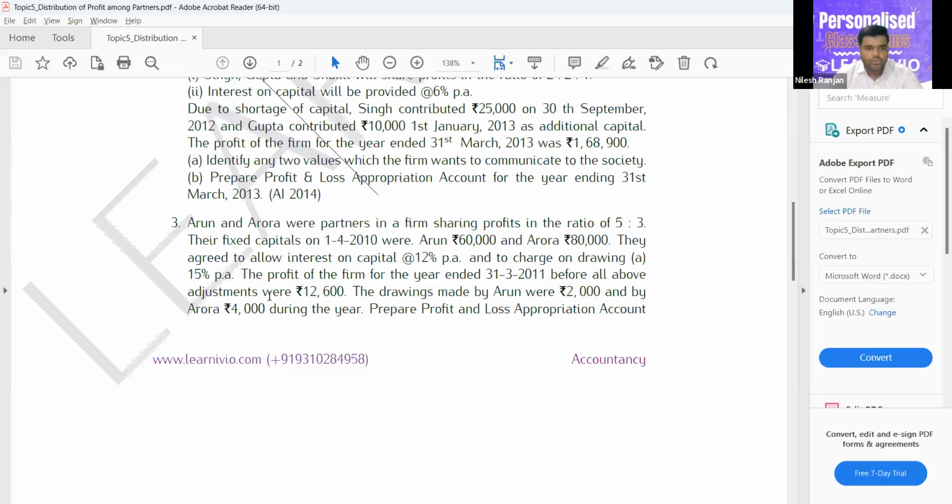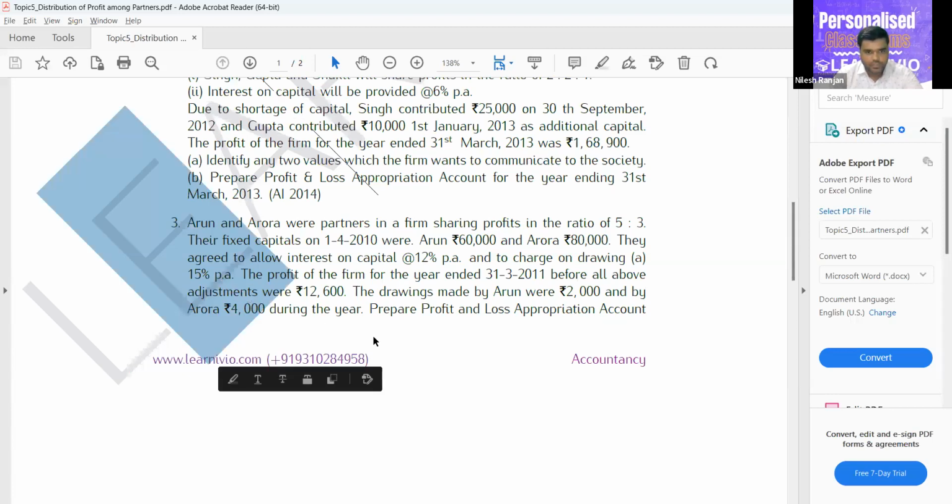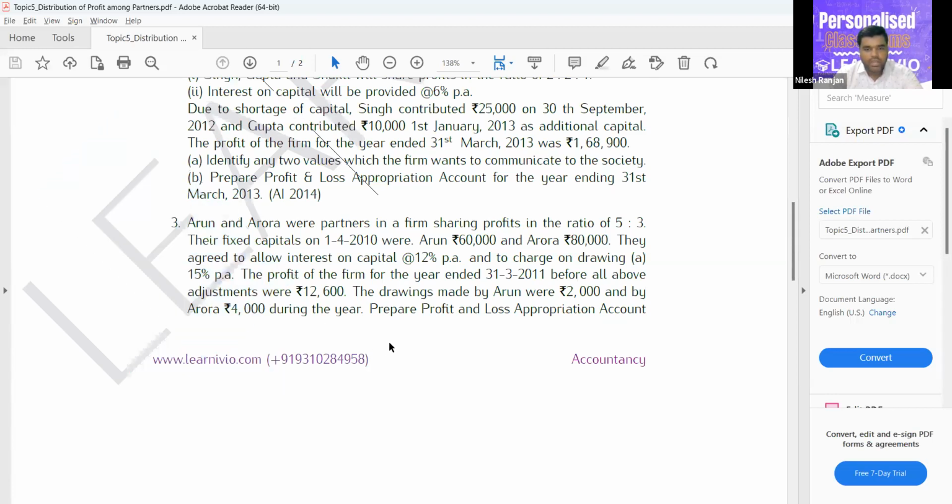Okay, so interest on drawing is 15% per annum. You can see here. So 15% per annum. And what are their drawings? The amount of drawing: 2,000 and 4,000. Okay. And the dates of these drawings are given? No. It is only given that these drawings are made during the year, which means we have to assume some date.